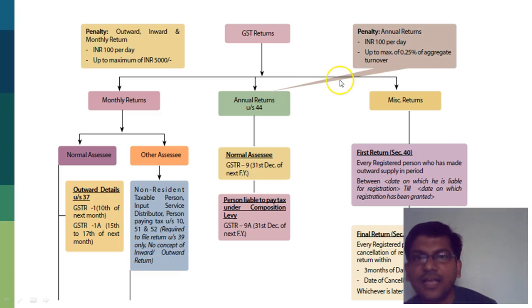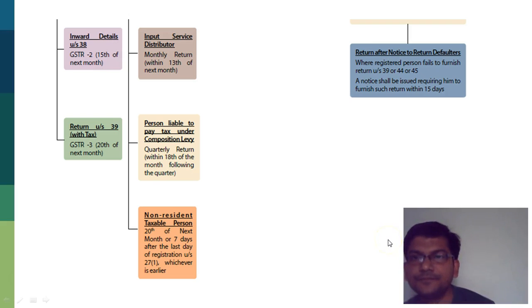That's fine. The annual returns for normal assessees will be in GSTR-9 by the 31st December of the next financial year. For persons liable to pay tax under the composition scheme, it will be 9A, again the same date, 31st December. And then there are miscellaneous returns. First return between the date when you are liable to registration and the date on which registration has been granted. And then a final return once you cancel your registration.